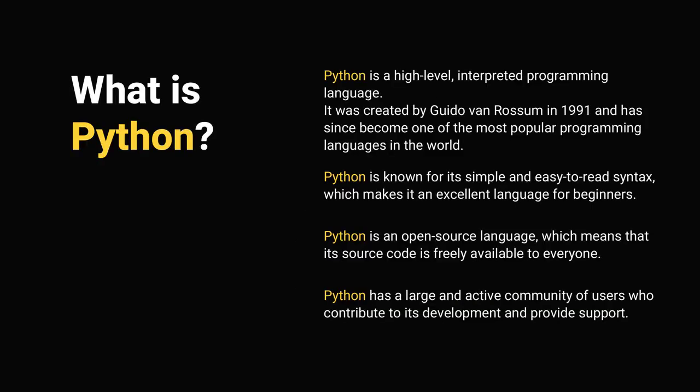Python is a high-level, interpreted programming language. It was created by Guido van Rossum in 1991 and has since become one of the most popular programming languages in the world. Python is known for its simple and easy-to-read syntax, which makes it an excellent language for beginners. It is an open-source language, which means that its source code is freely available to everyone. It has a large and active community of users who contribute to its development and provide support.